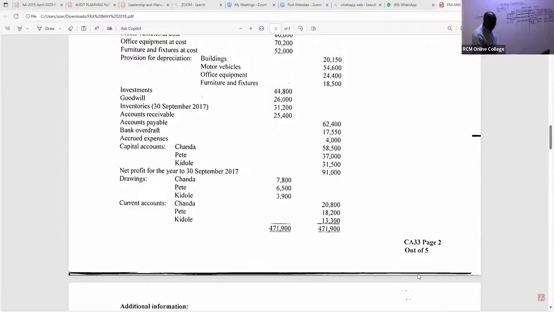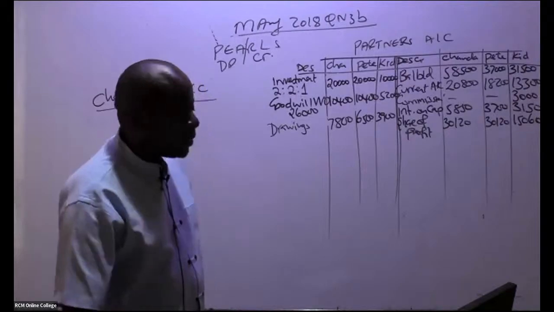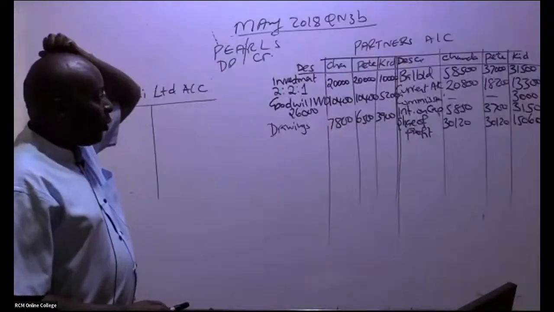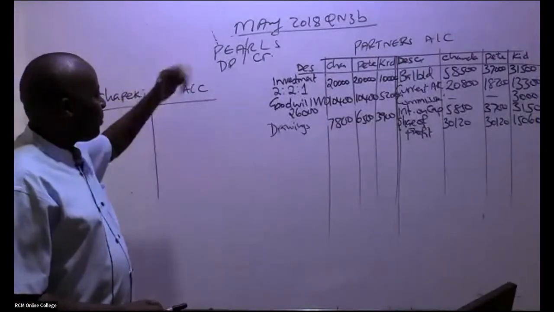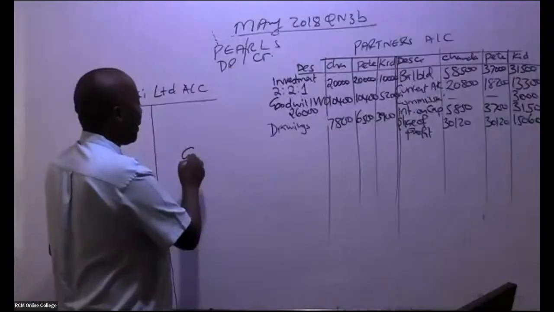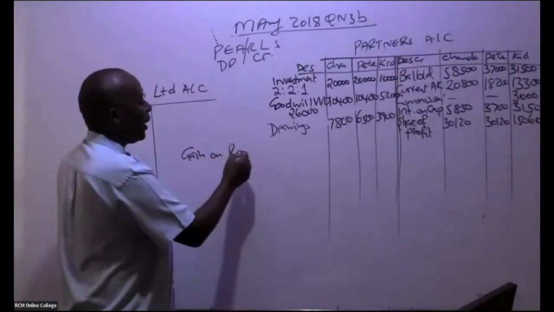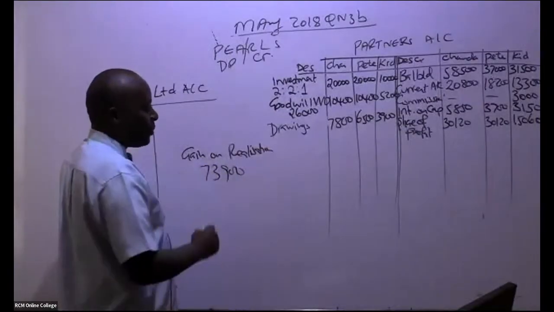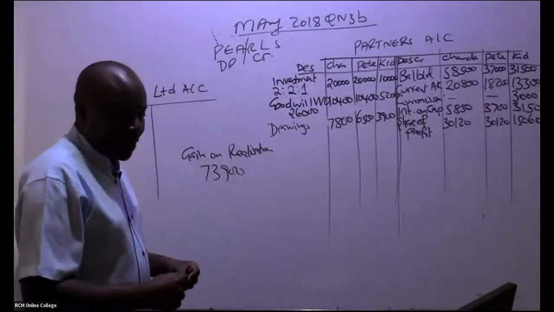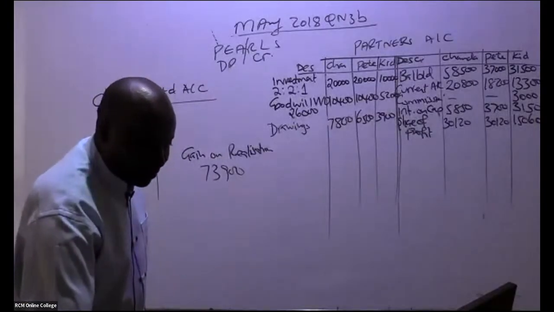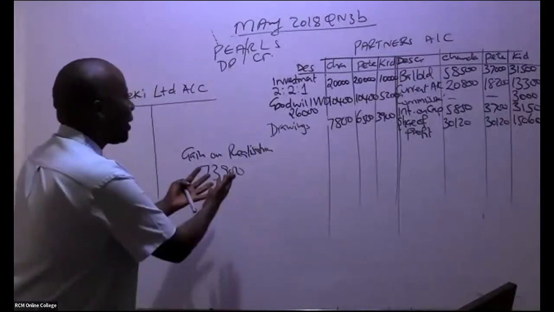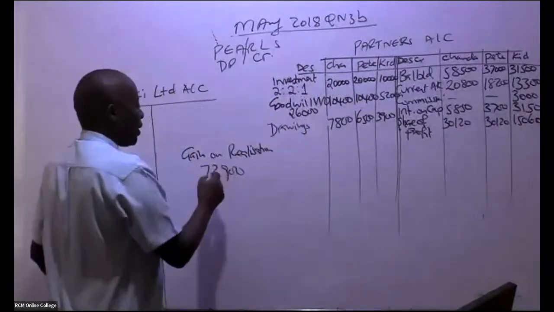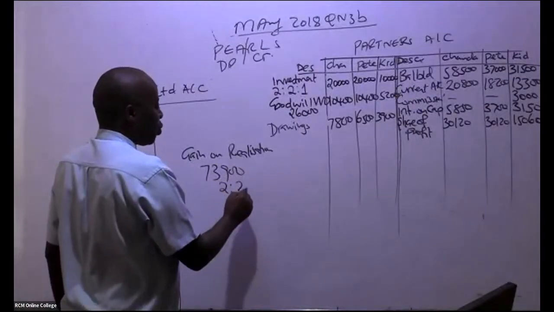Now, as I do this, there is something very important that normally connects this partner's account with my realization. Sorry, I rubbed this pretty fast. Remember, we got a gain on realization. Of how much? Can somebody remind me? Was it 73,900? Yeah, please share it out to the partners. It's their gain. It's their money. Share it out to the partners using this ratio 2:2:1.